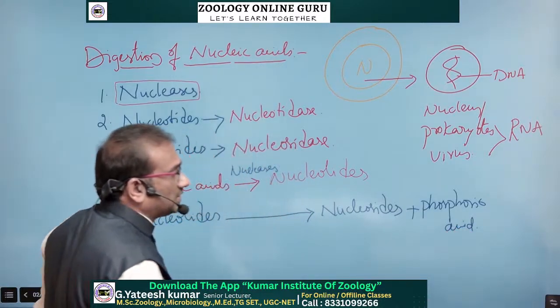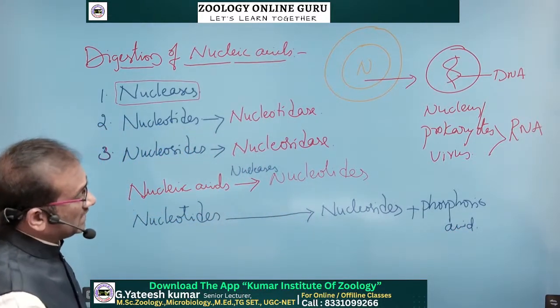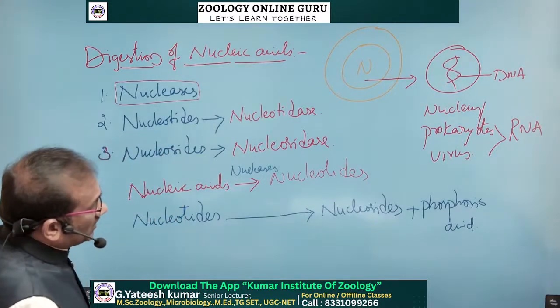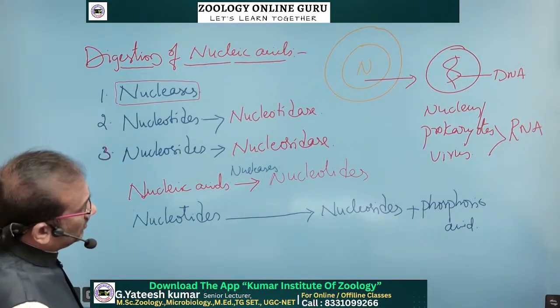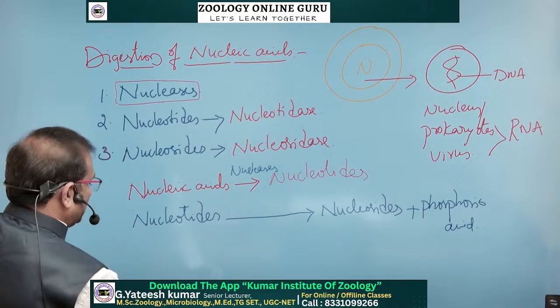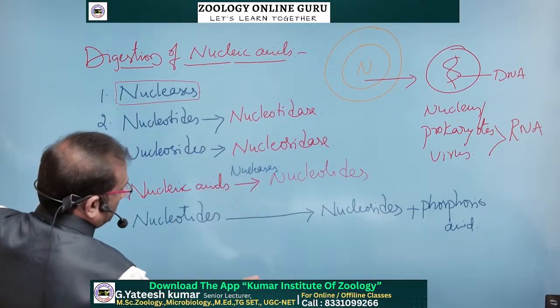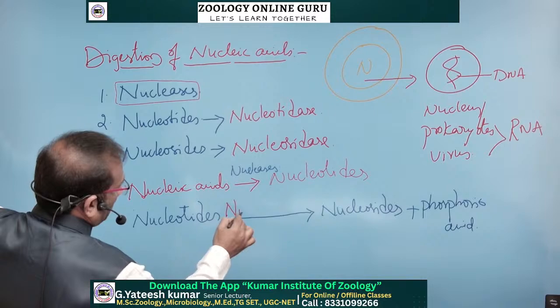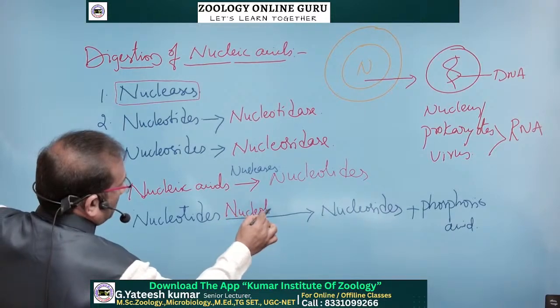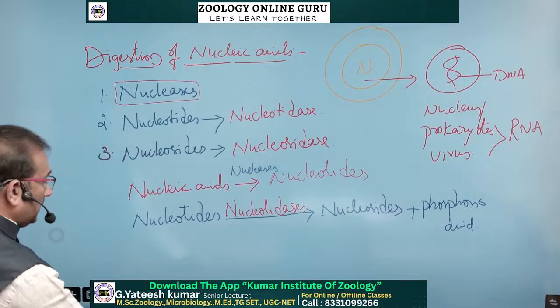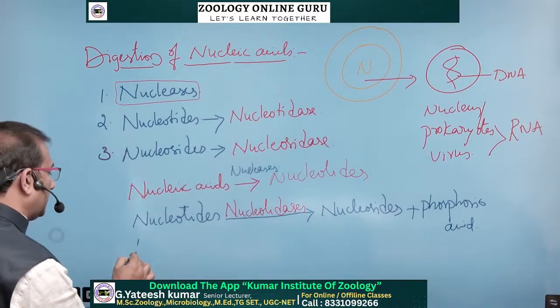The acid present in the DNA and RNA is known as phosphoric acid, H3PO4. So phosphoric acid comes outside, and that is known as nucleosides. And here the enzyme is nucleotidase. Next, whatever nucleosides are created,